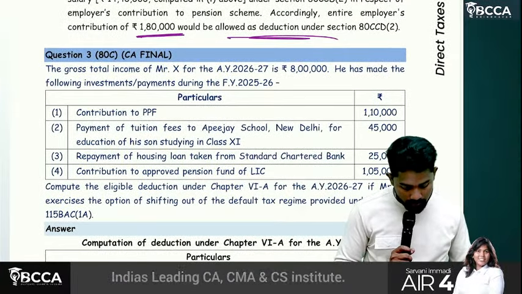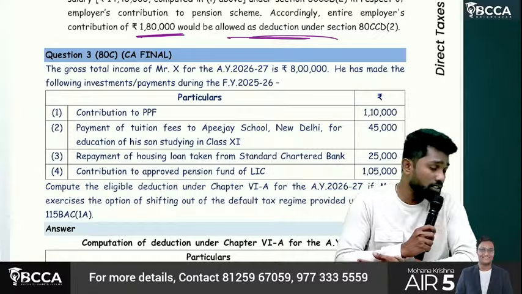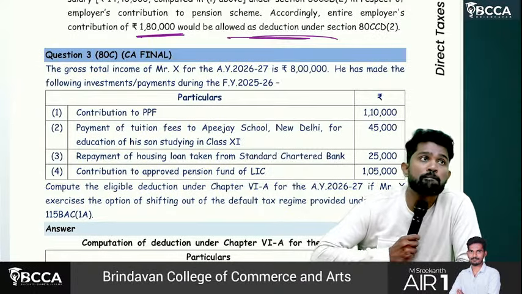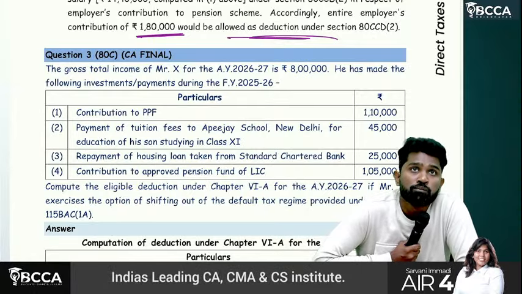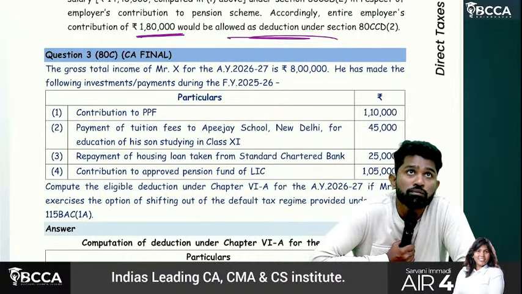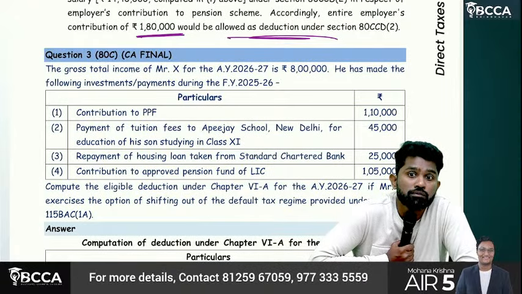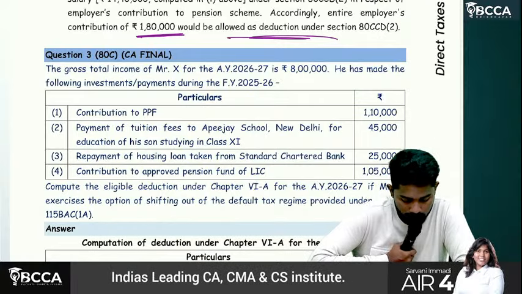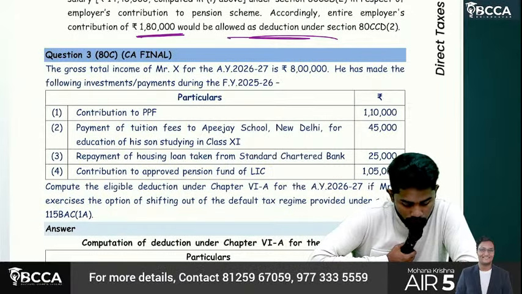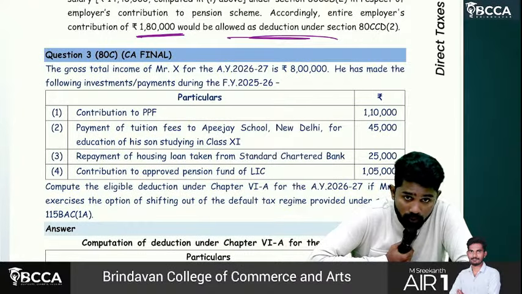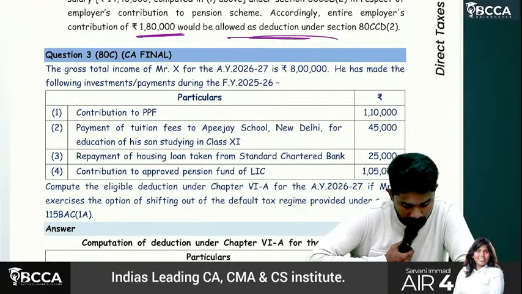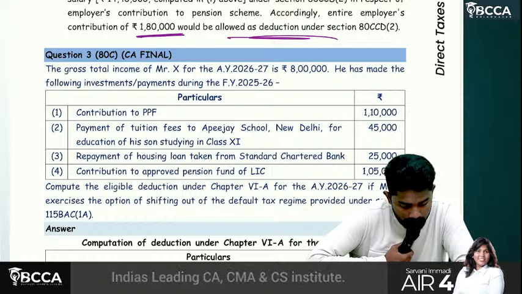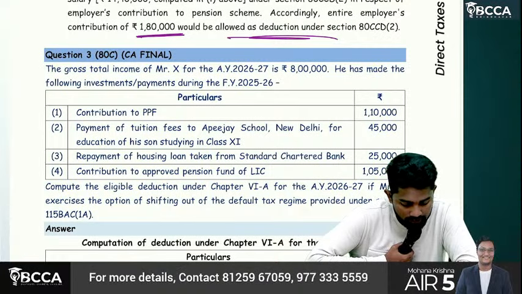It's okay. Look at this question and tell, sir, what is the answer? Question number 3. Solve on your own and tell what is the total deduction available if he is under old regime. Identify which sections they are related to.